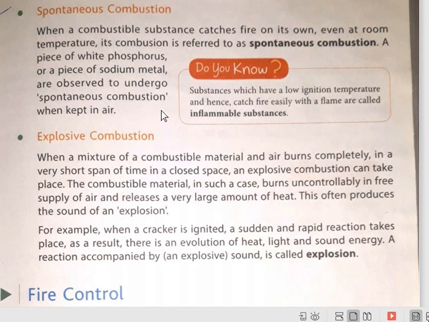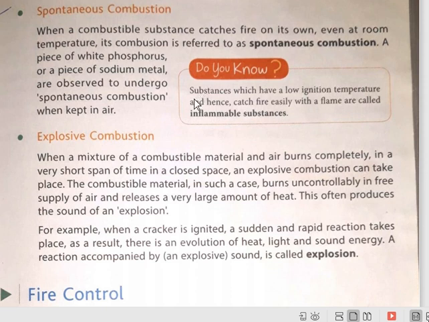See some substances which you see around you, like diesel tankers, petrol tankers, LPG cylinder tankers. It is written on those vehicles, inflammable substances.